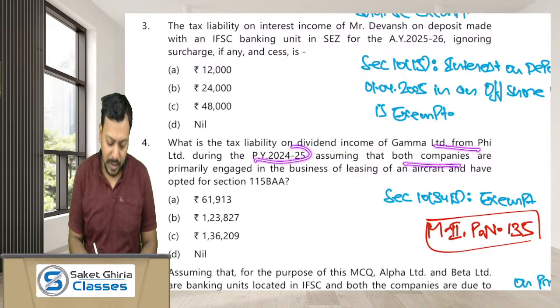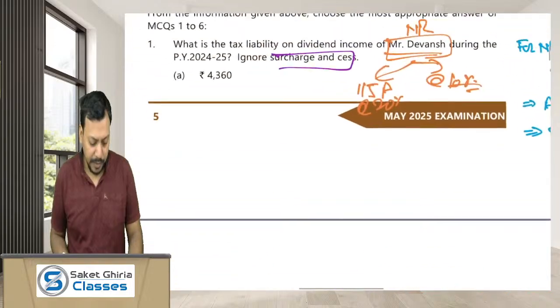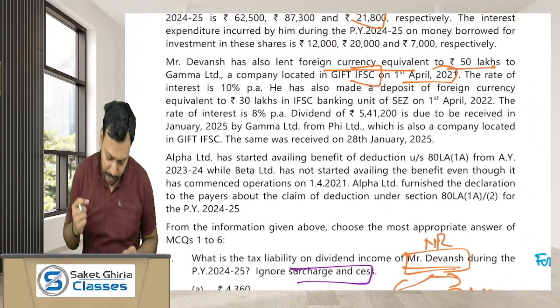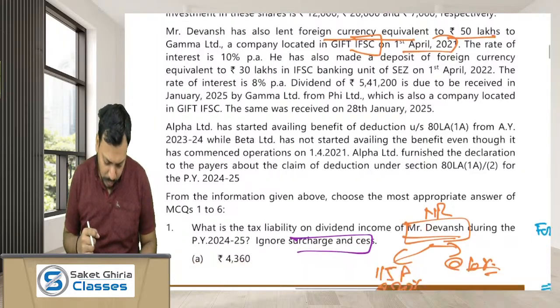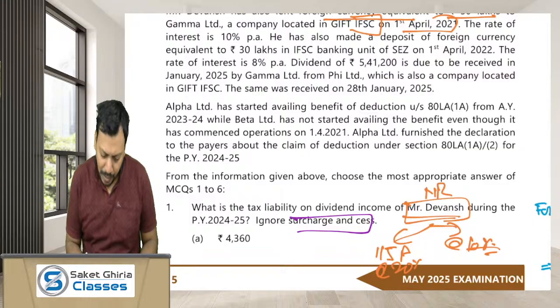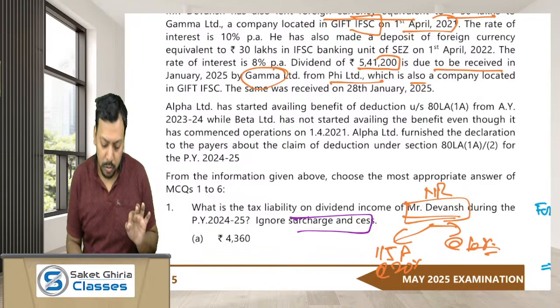Assume both the companies are primarily engaged in the business of leasing of aircraft and have opted for section 115BAA. Okay, so what is the issue of Gamma and Fee? As we move forward, the data is given. A dividend of 5,41,200 is due to be received in January 2025 by Gamma from Fee, which is also a company located in GIFT IFSC.